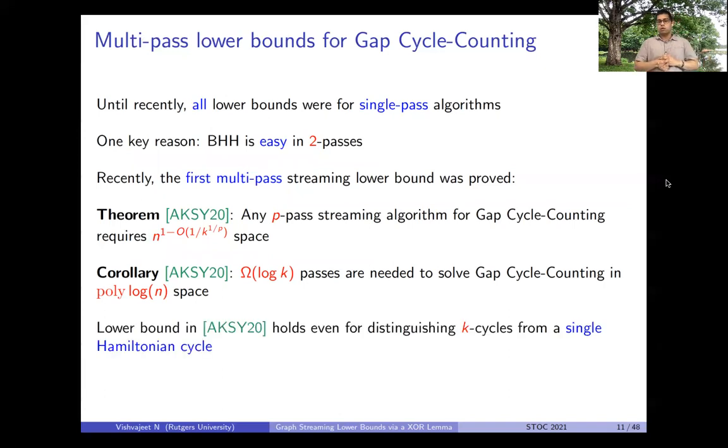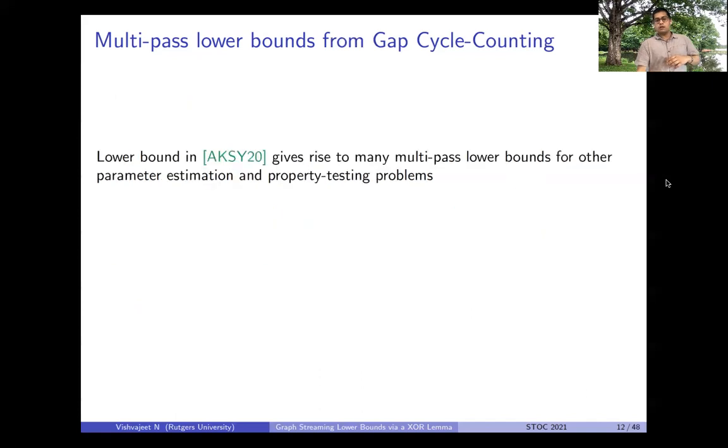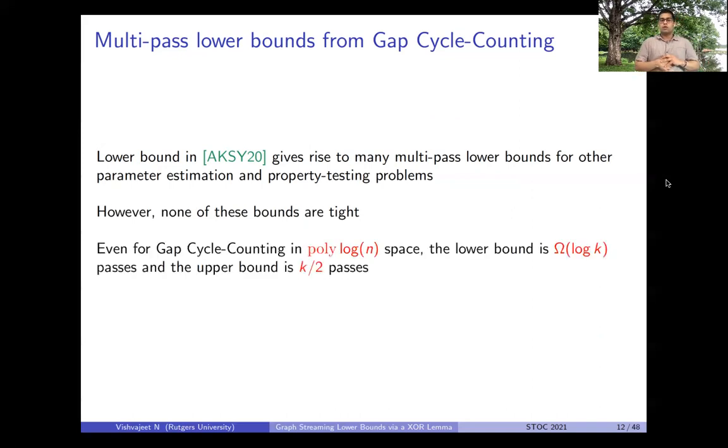So the lower bound even holds for distinguishing a disjoint union of k cycles from a single Hamiltonian cycle. And subsequently, they were able to prove multi-pass lower bounds for many parameter estimation and property testing problems. But none of these bounds were tight. And the reason for this is that their bound for gap cycle counting is itself not tight. So for example, when we consider polylogarithmic space algorithms for gap cycle counting, the lower bound was omega of log k passes, while the upper bound which we just saw was k over 2 passes.